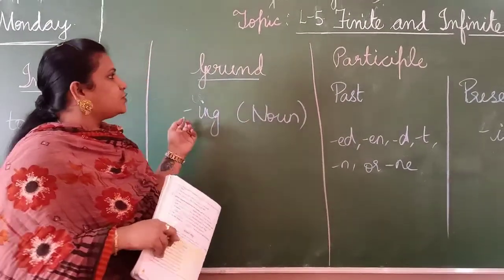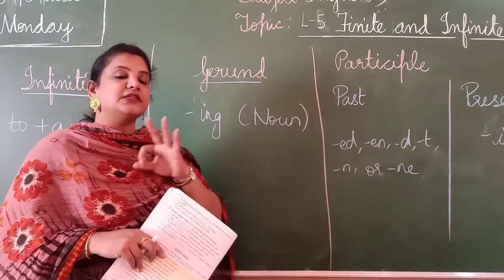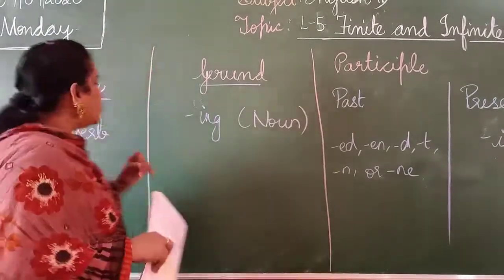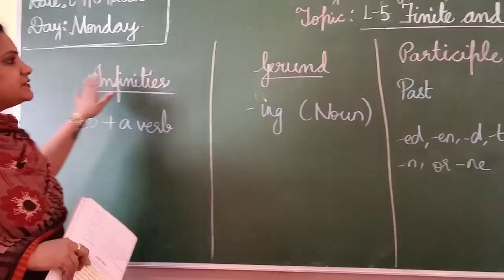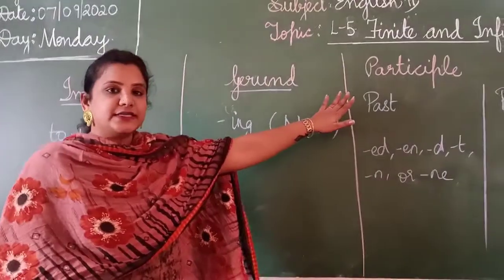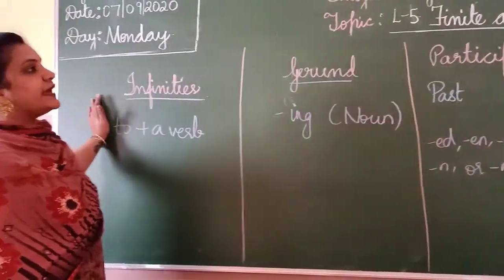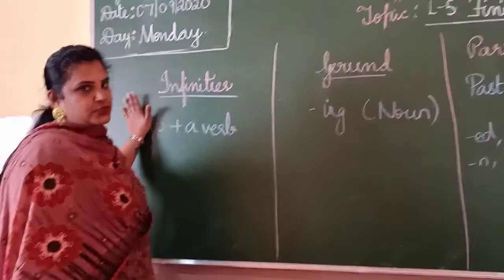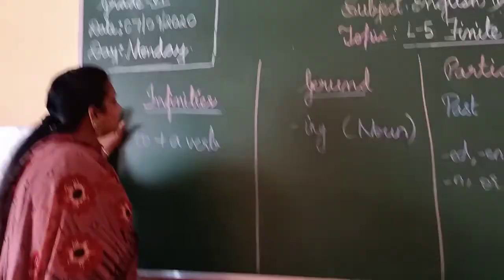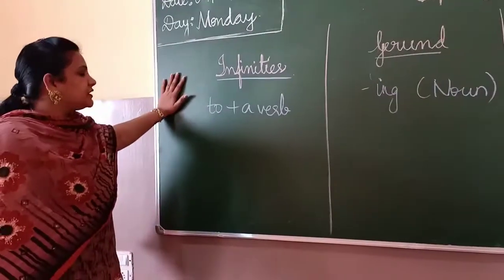Now, coming to finite and infinite verbs, there are three types of infinite verbs. What are they? They are infinitives, gerund and participle. These verbs are categorized into three.